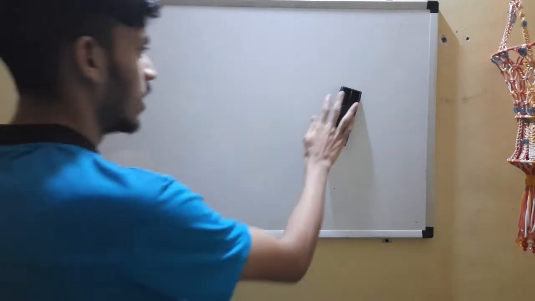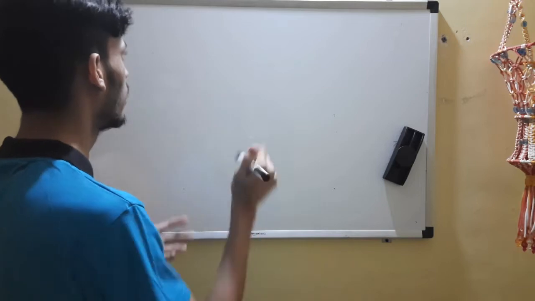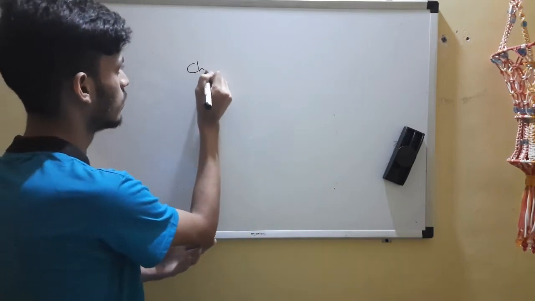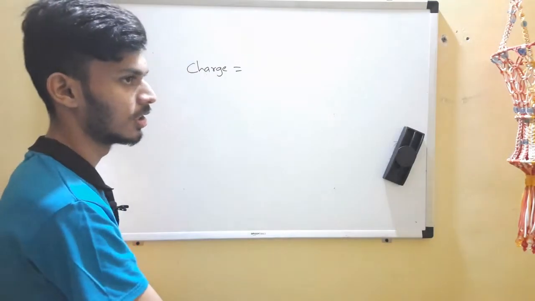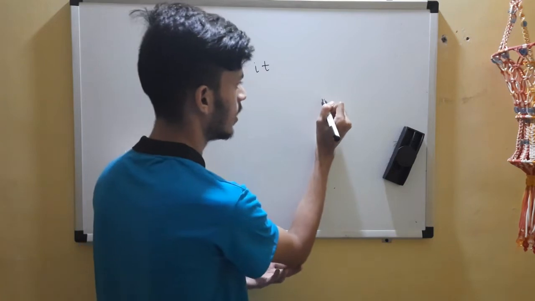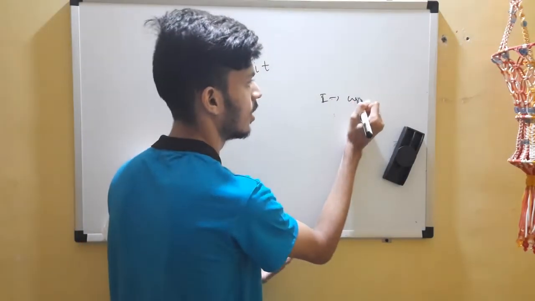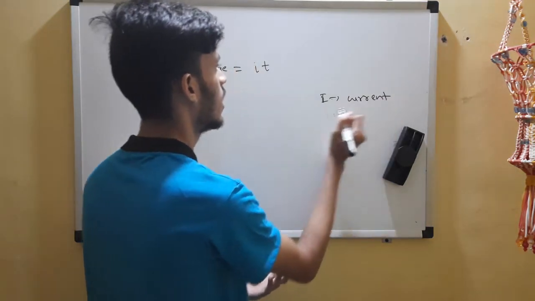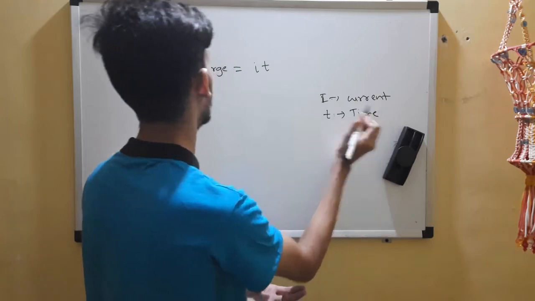Let's do some formulas of electrical physics. So electrical, okay. So let's consider charge first. Charge. So what is charge? Charge is IT. So I is current, a fundamental physical quantity, and T is time. Okay, so let's find.